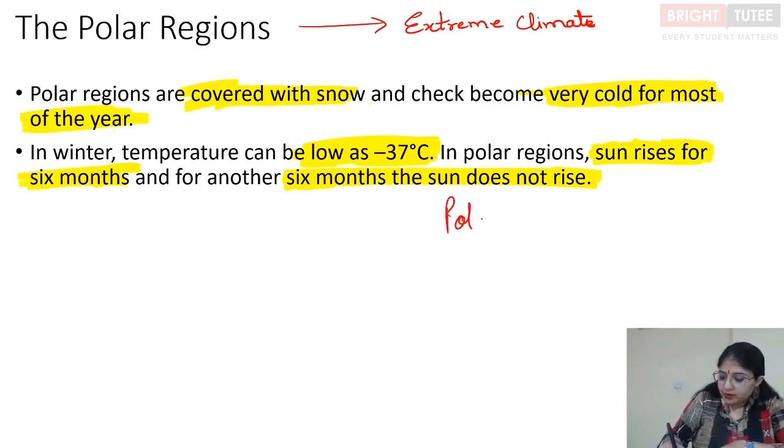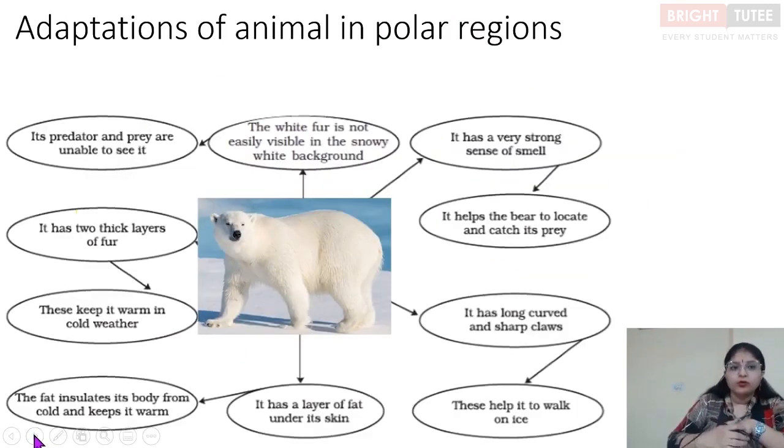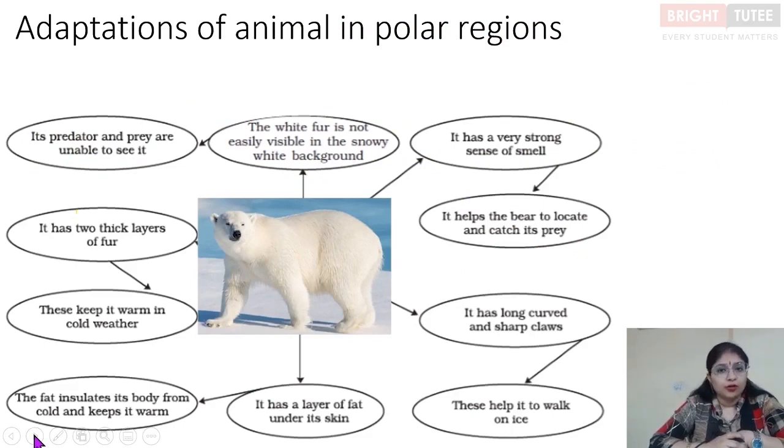Animals like polar bears and penguins are quite common in these areas. Both of these animals have special features which help them in surviving such climates. We are going to talk about both of these animals and the special features that they bear. Now, first let's talk about the polar bear and the adaptations it has for the polar region.